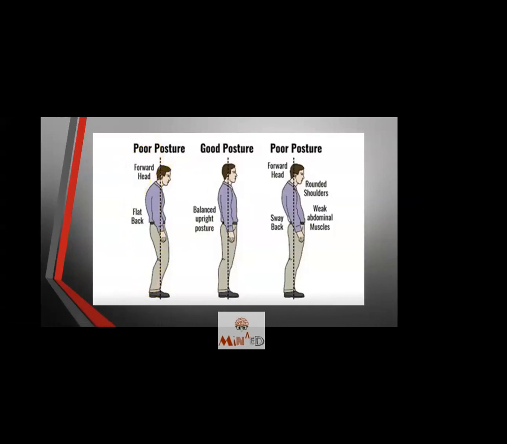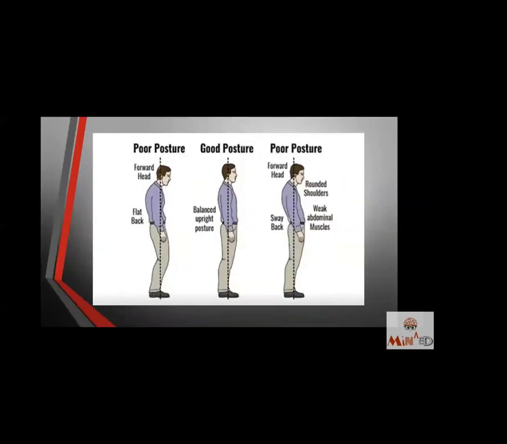Okay. In the poor posture, this is the first one, this is the second one, and this is the third one. See, in the third one, what happens? The forward head is there, again rounded shoulders are there, then there is a sway back and there are weak abdominals. What is the action of the abdominals? To keep the trunk straight. Here it has kept the trunk straight. Here the abdominal muscles were weak, so they were not able to keep the trunk straight. So they have a sway back in a slightly overextended position of the lordotic curve.